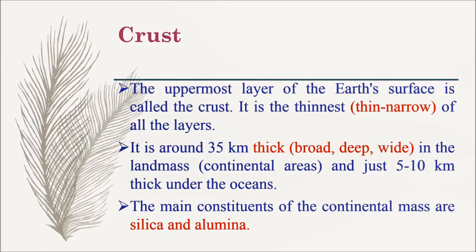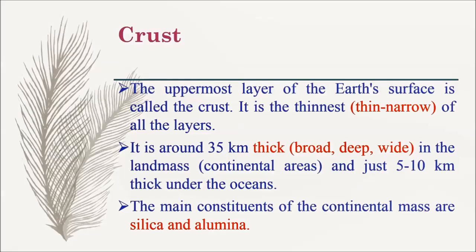The uppermost layer of the earth's surface is called the crust. It is the thinnest of all the layers. It is around 35 km thick in the landmass, that is continental areas, and just 5 to 10 km thick under the oceans. The main constituents of the continental mass are silica and alumina.